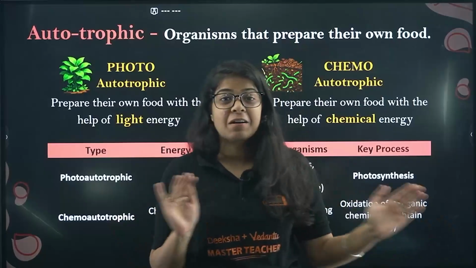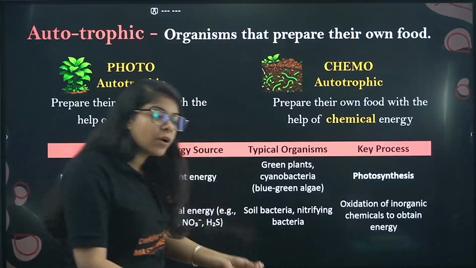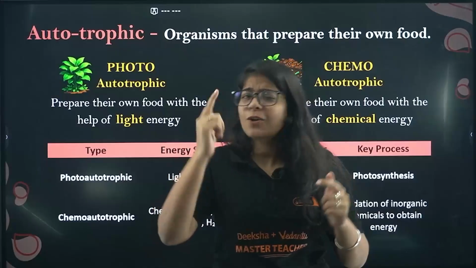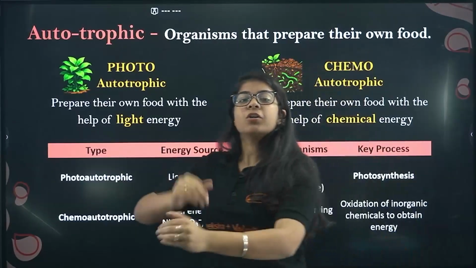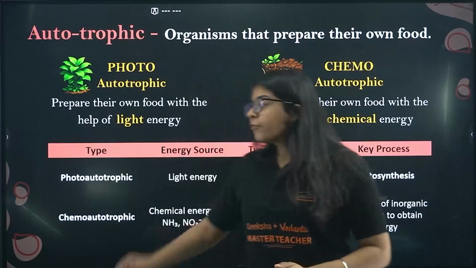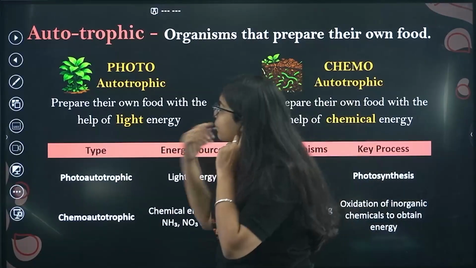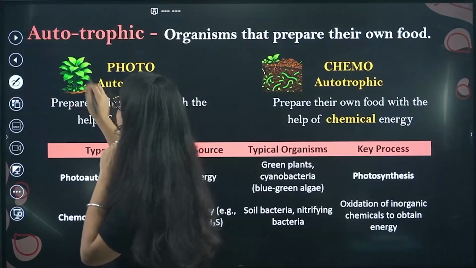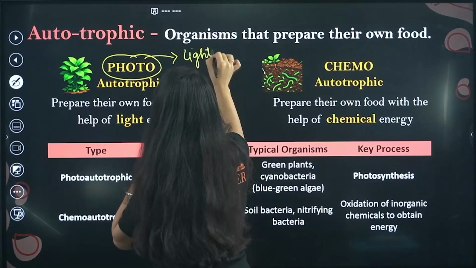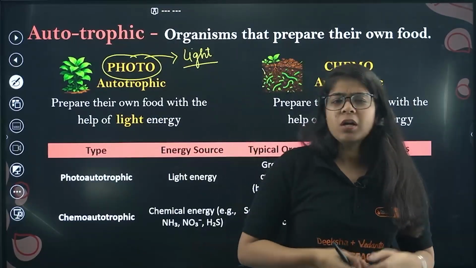These are 2 very unfamiliar terms, okay? They are not similar. Now, the organisms that produce their own food, those are called autotrophic organisms, or that is called autotrophic nutrition. Now, inside autotrophic nutrition, bacha, we again have 2 parts. That is your photoautotrophic. Now we have studied what photo actually means. Literally, photo bacha actually means light, right? So any plant or any organism that prepares their food with the help of light energy is called photoautotrophic.